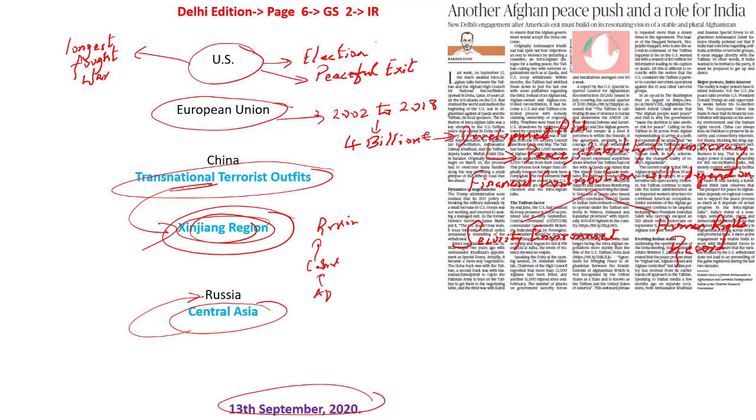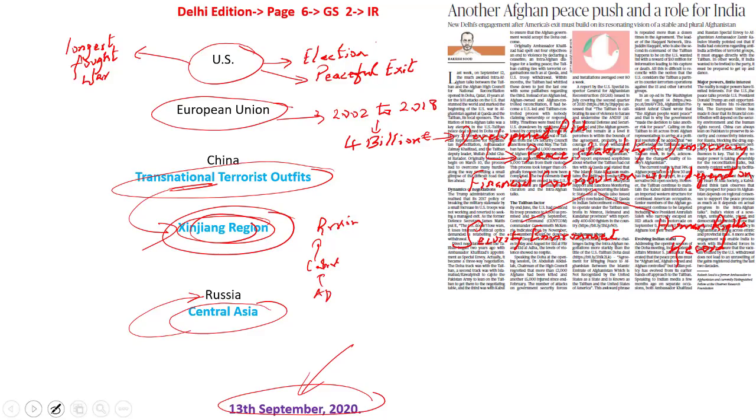The vacuum created by the United States of America's withdrawal will have to be managed by like-minded forces coming together, having an objective criterion, and that is what is going to serve Afghanistan, says the author of this article. But kindly remember, for the rest of the analysis, look into our 13th September 2020 video, whose link will also be provided in our description box.